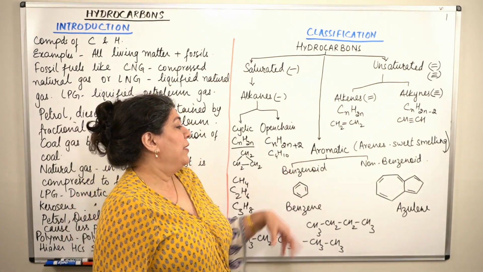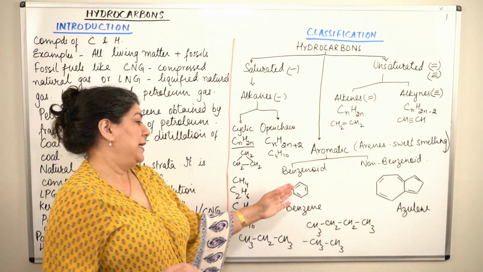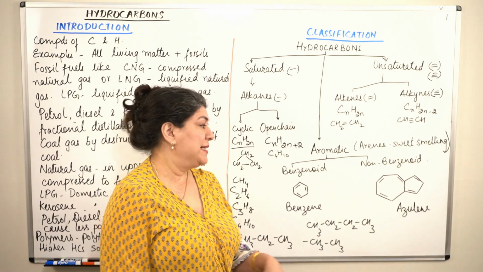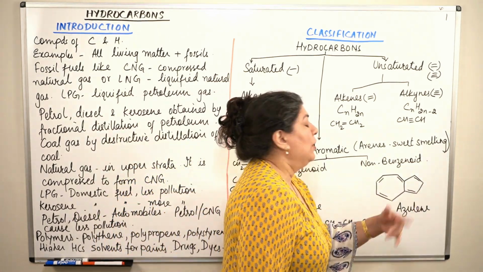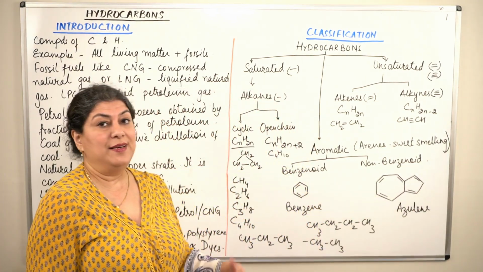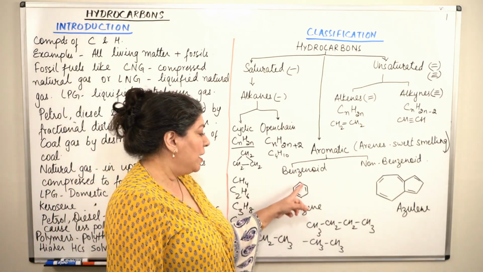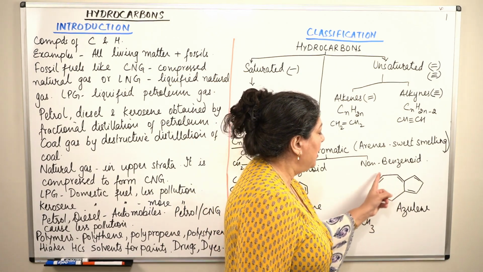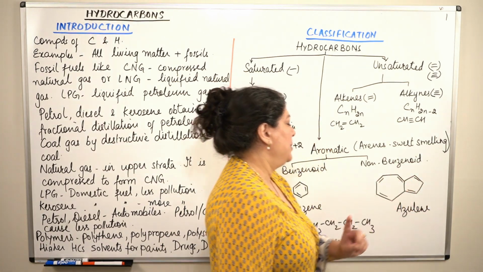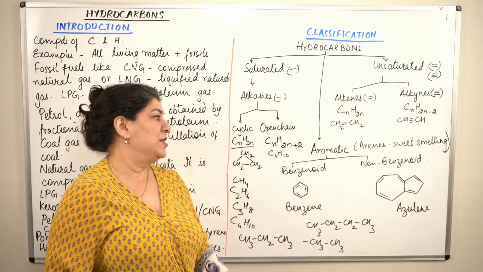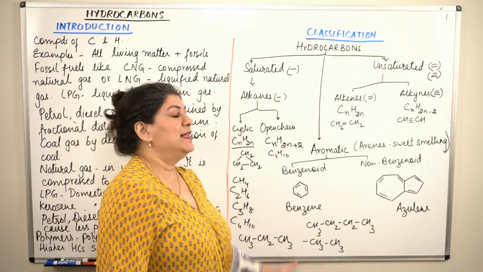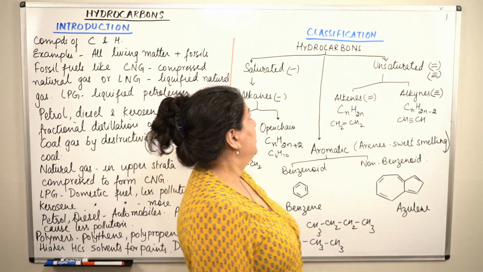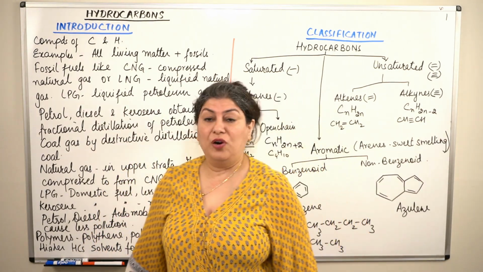So now we come to the aromatic hydrocarbons. They are benzenoid, that is aromatic hydrocarbons that contain benzene rings, and non-benzenoid, like azulene, which does not contain benzene rings. A benzene ring consists of 6 carbon atoms. And here you see this is a 7 carbon ring and this is a 5 carbon ring. It is not a 6 carbon ring. It does not have benzene, therefore it is not a benzenoid aromatic hydrocarbon. So that is all about the introduction and the basic classification of hydrocarbons.